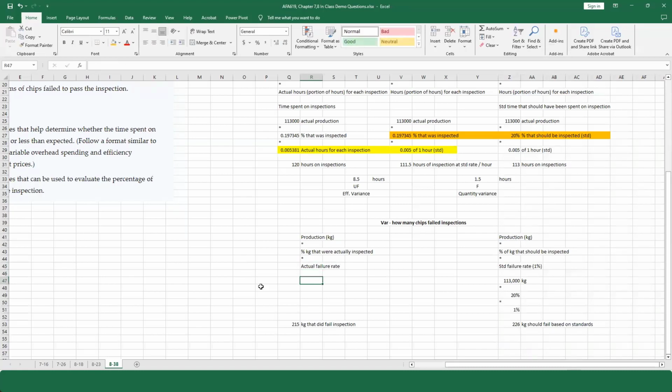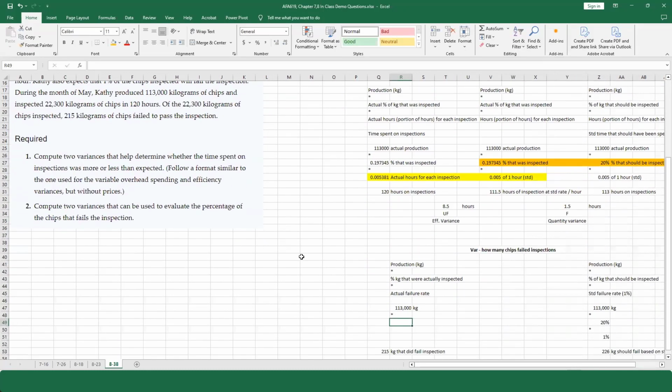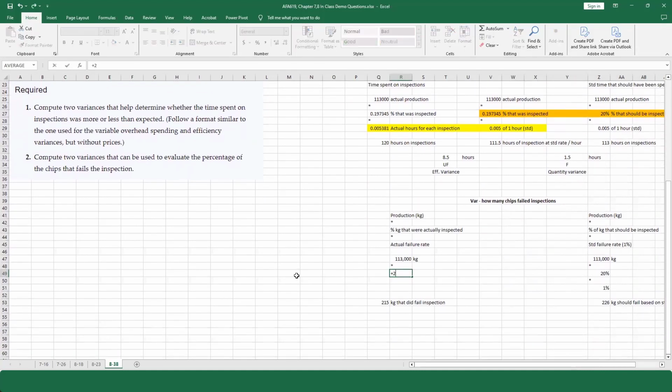Well, we know this is 113,000 kilograms. We're going to multiply it by the actual inspection rate. Well, I happen to know that we inspected 22,300 kilograms. So of the 113,000, what percentage did we actually test? We only tested 19%. We already knew this before.